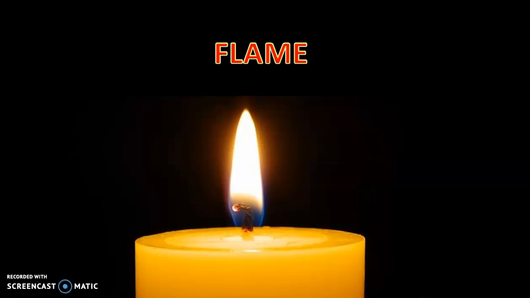For example, when you light a matchstick, wood gas is produced which burns with a yellow flame, isn't it? So how does the wax of a candle burn then? When you light a candle with a matchstick, the wax melts due to heat. The vapor of the wax rises up through the wick and burns when mixed with air. So the vapor of the wax burns with a yellow flame and produces smoke.